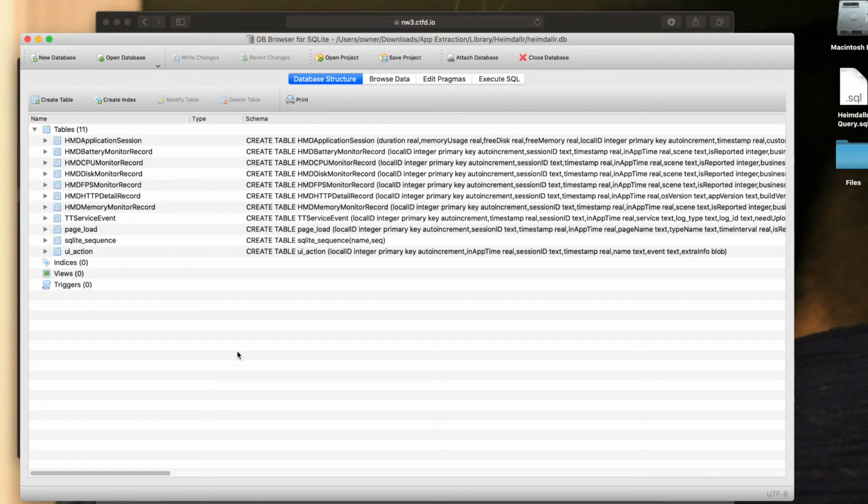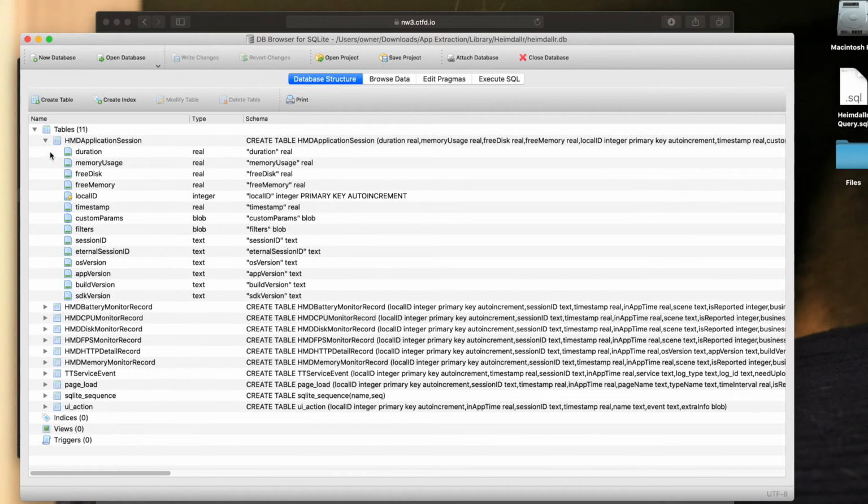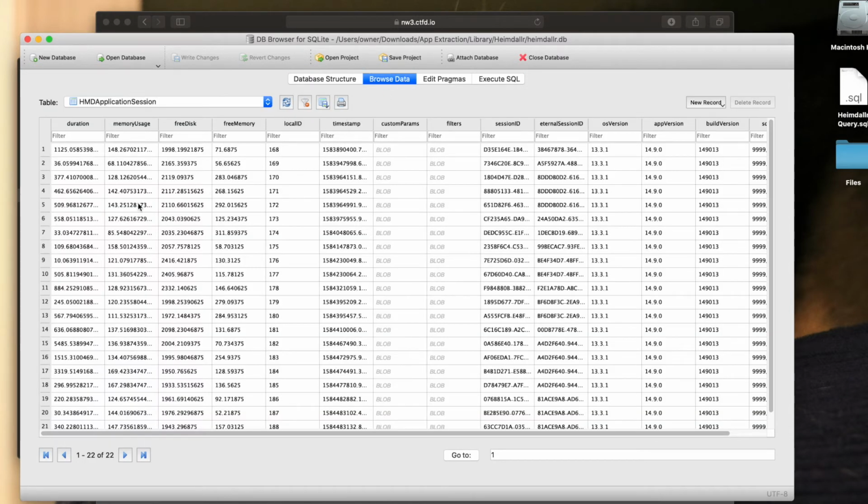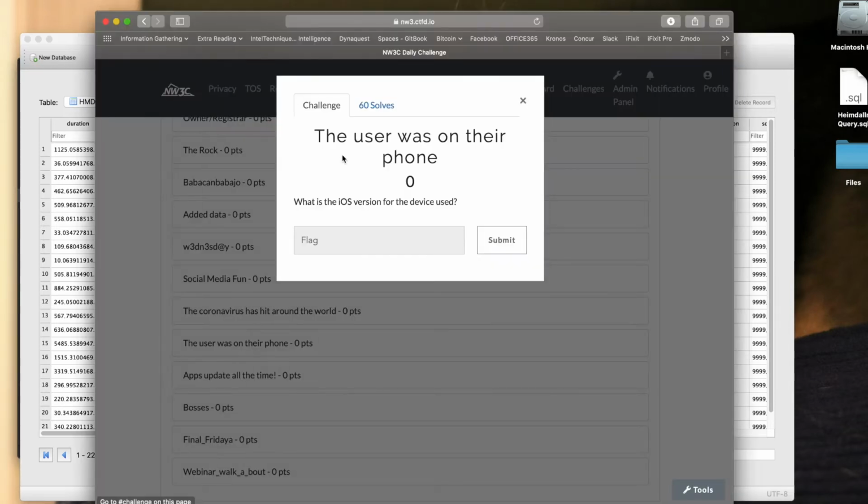When I open that up, I can see that this says HMD application session, battery monitor, CPU monitor, all these tables are inside of this database. If I open up the application session, I see a lot of different things. And when I scroll down, I see that these are listed as columns, and one of the columns is OS version. So I'm going to go to Browse Data, and I'm going to go to that particular table. And when I scroll over, I can see an OS version for the app. 13.3.1 is our answer for the OS version.